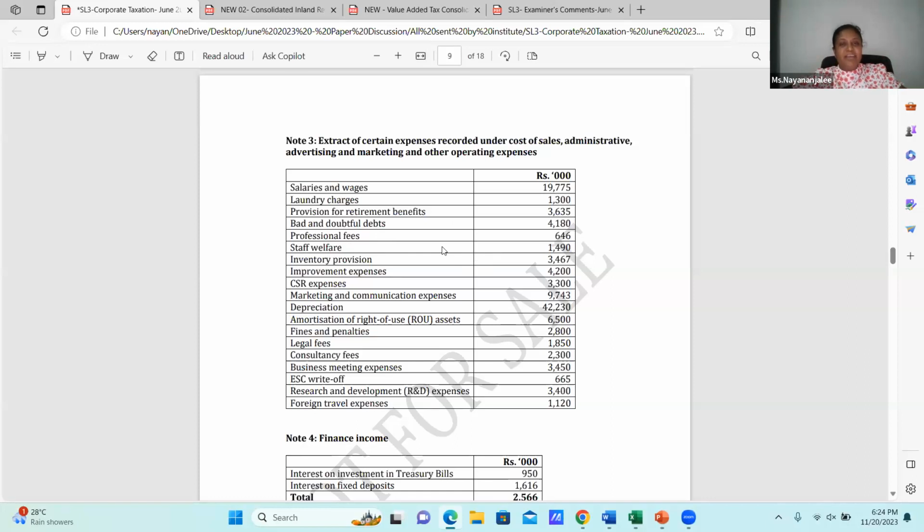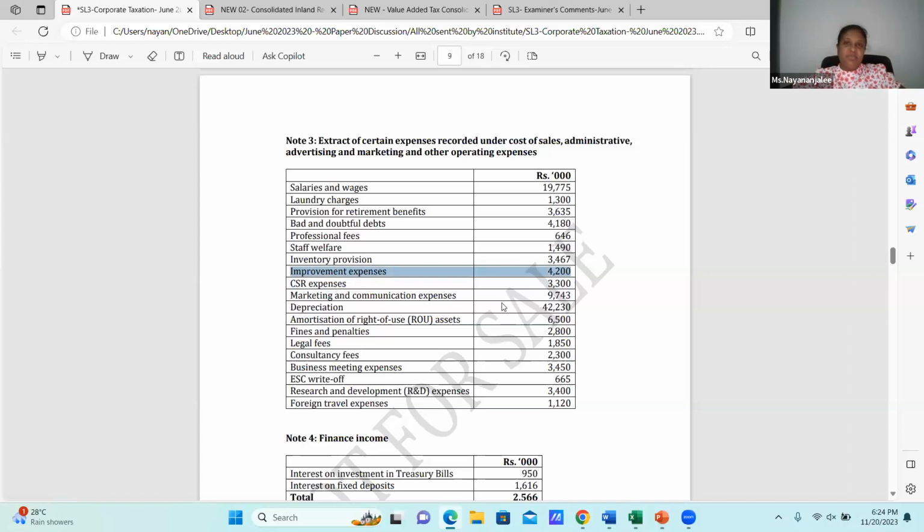And the staff welfare, then we need to think what should be included. Inventory provision, being a provision under section 10, subsection 1, it's a B Roman 8, any provision should be disallowed. Improvement expenses, the section 14 application. Then CSR expenses, obviously not incurred for the production of income, this should be disallowed.